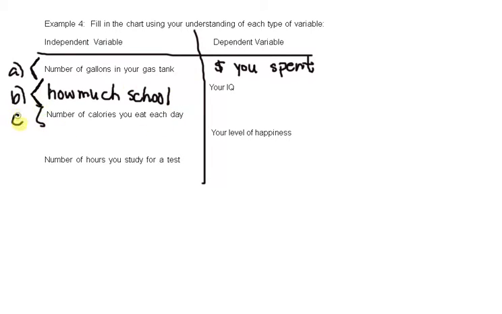All right, C. Number of calories you eat each day. So what depends on the number of calories? Well, maybe your weight. So your weight is going to definitely depend on the number of calories you eat.